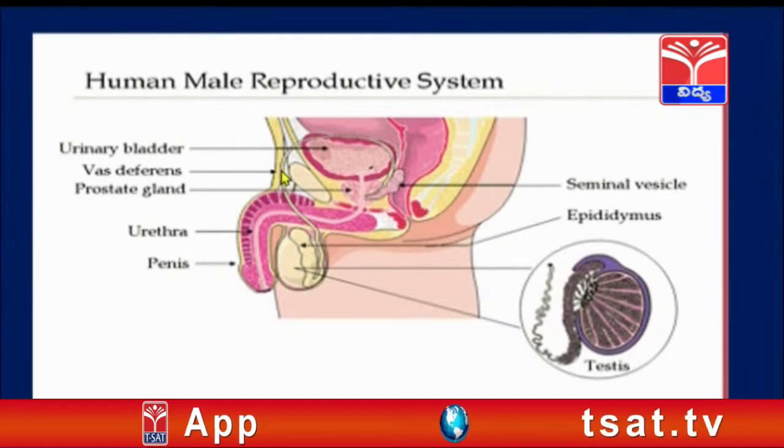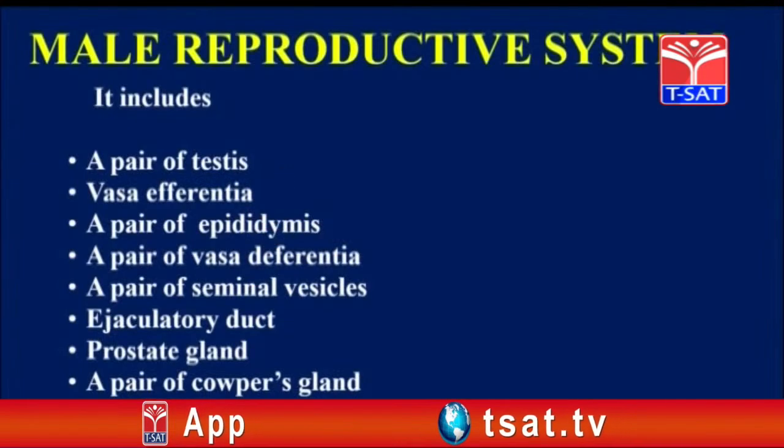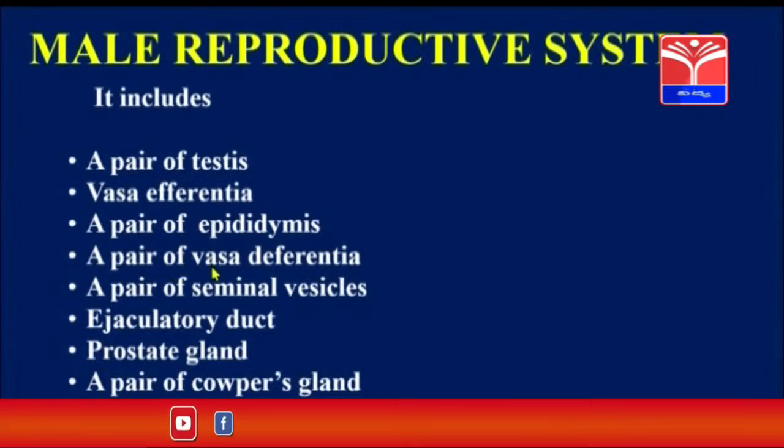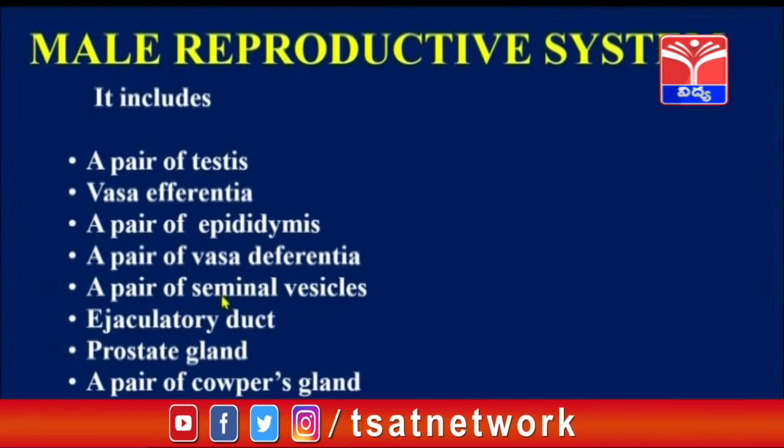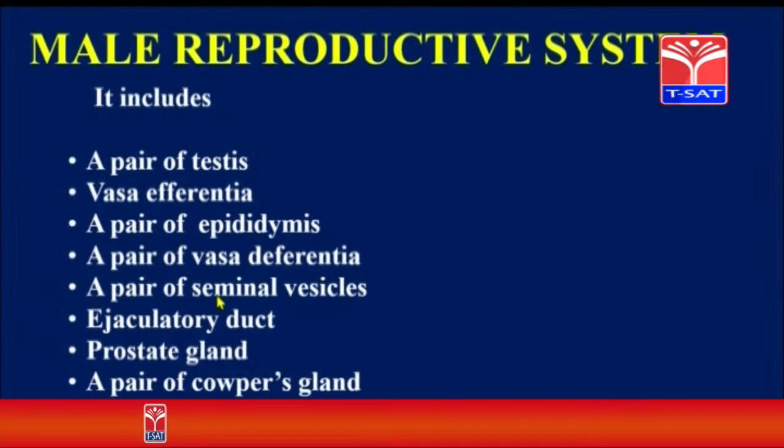Now from the vas deferens, they will be moving into the urethra, and from the urethra the sperms will be expelled outside. The process of expelling the sperms outside the body of the male is called ejaculation.